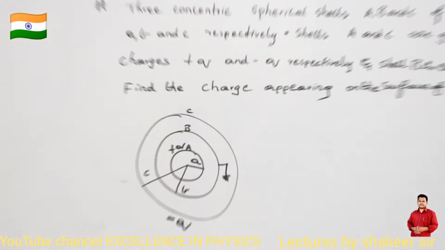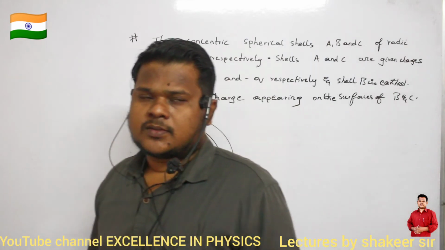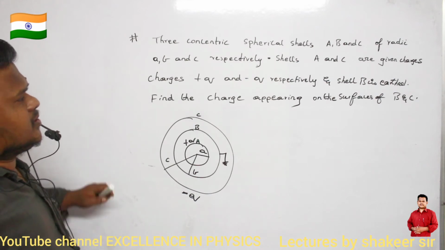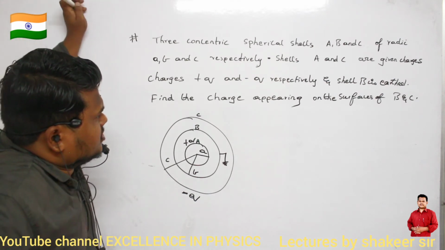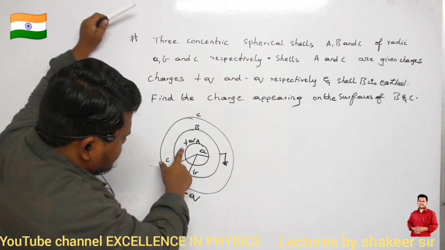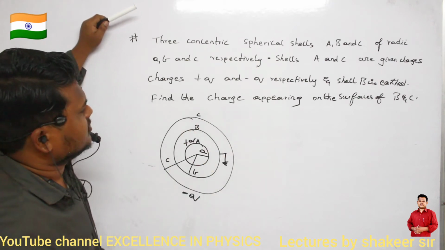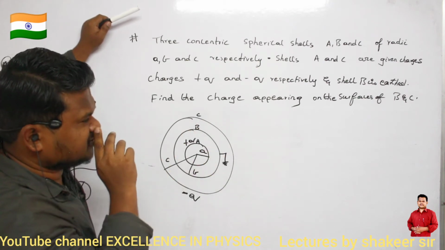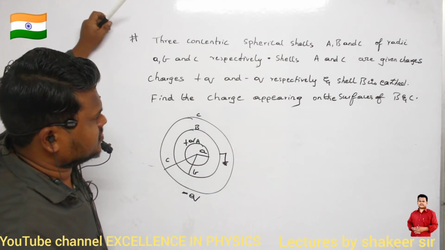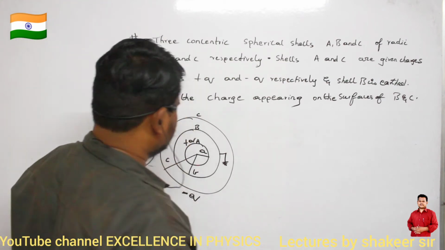Come on, any idea how I can do this one? There are 3 concentric shells, A, B and C, of radii small a, small b and small c respectively. Shells A and C are given charges plus q and minus q respectively, and shell B is earthed. Then what are the charges appearing on different surfaces, for example the surfaces of B and C? That is what we are supposed to find out.